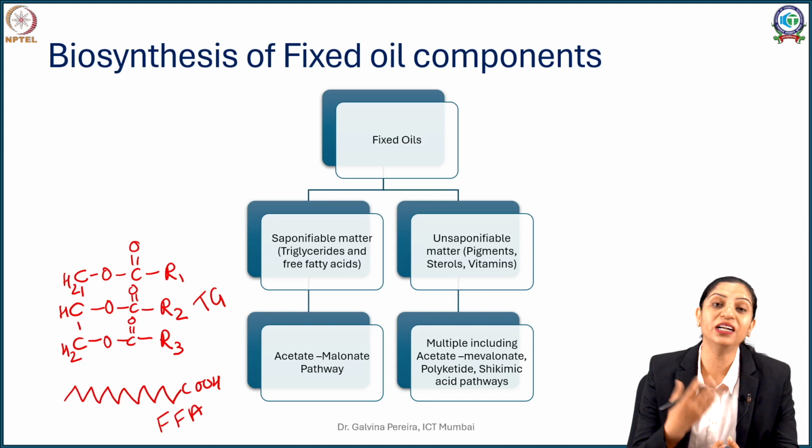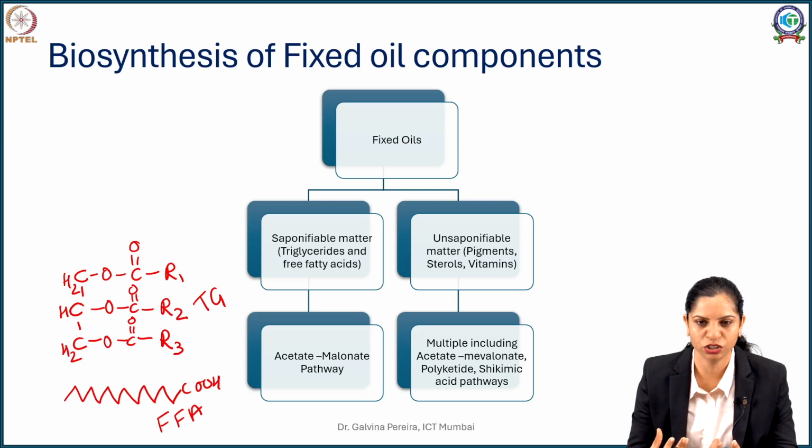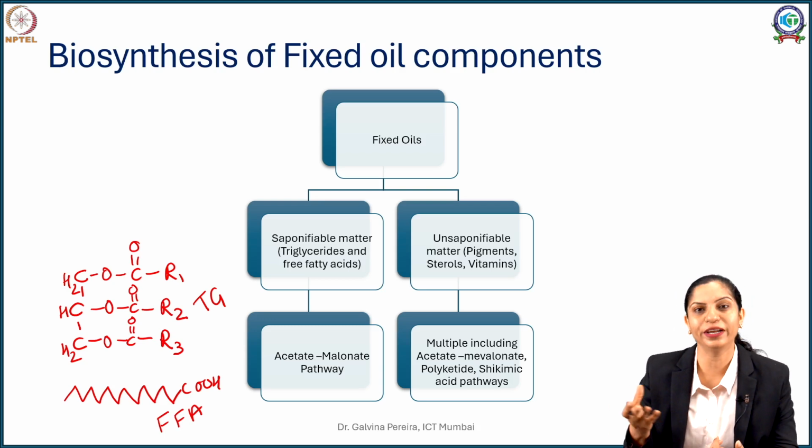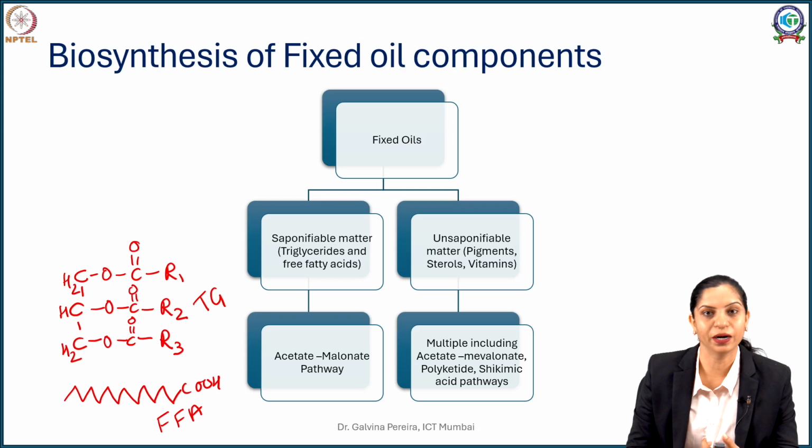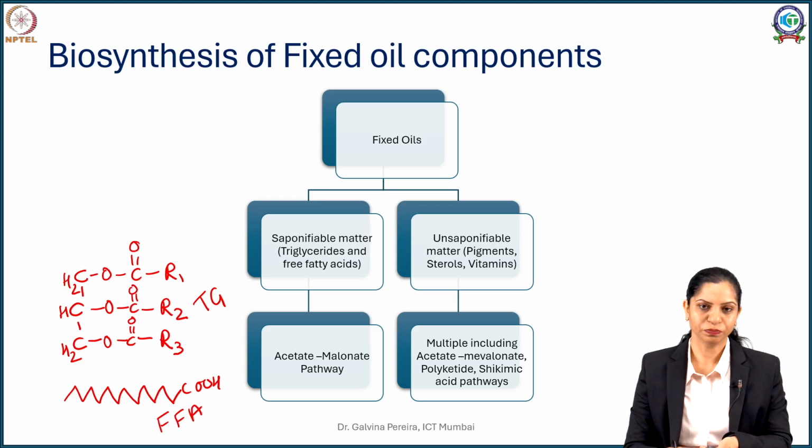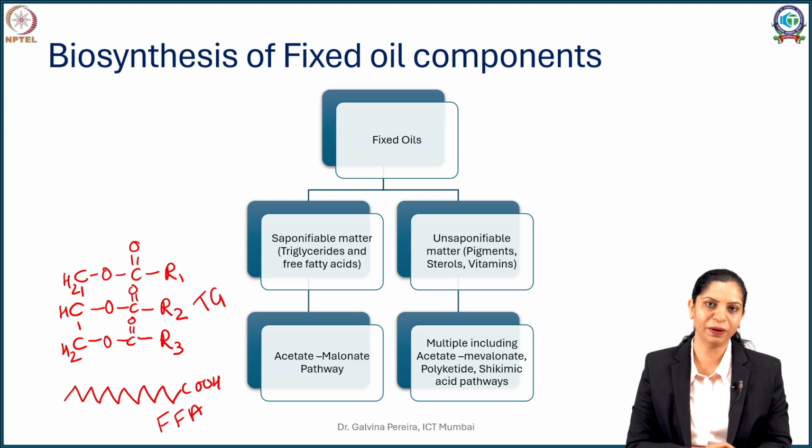Now they have multiple biosynthetic origins. This might include something like your acetate mevalonate pathway, your shikimic acid pathway, or even a simple polyketide folding for your plant pigments as possible. So the saponifiable matter generally comes from acetate mevalonate pathway. The unsaponifiable matter comes from diverse pathways.